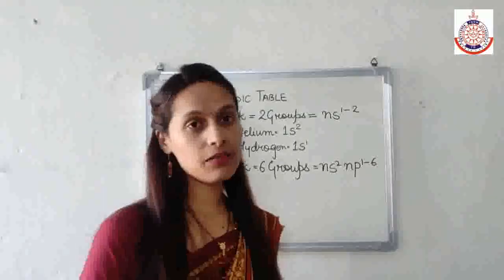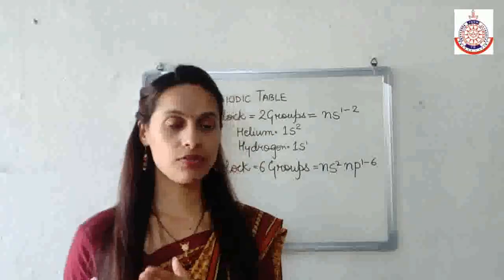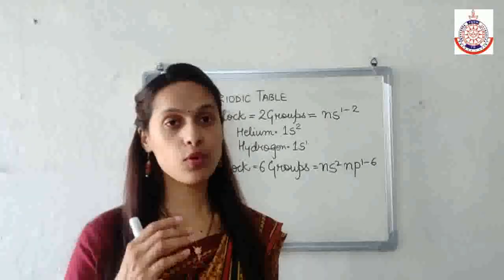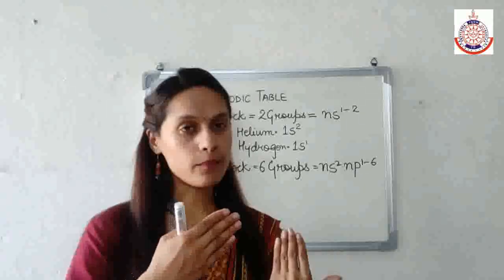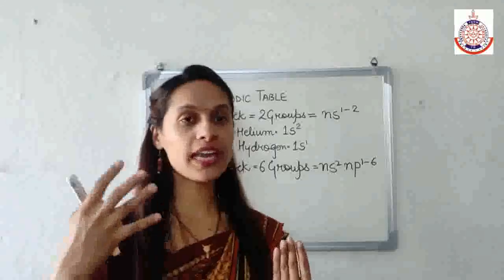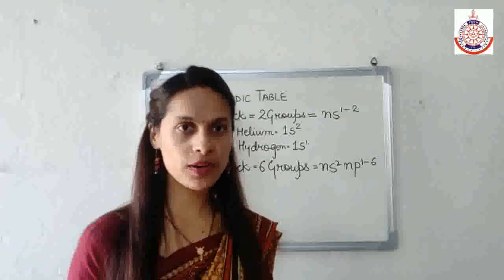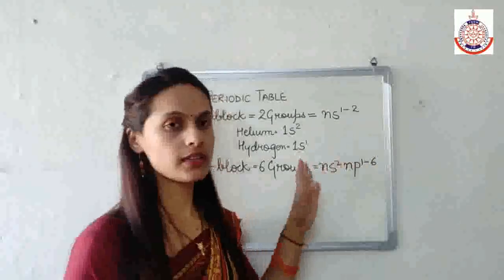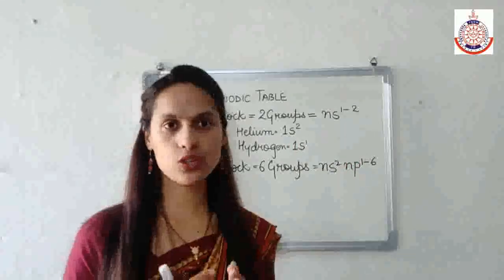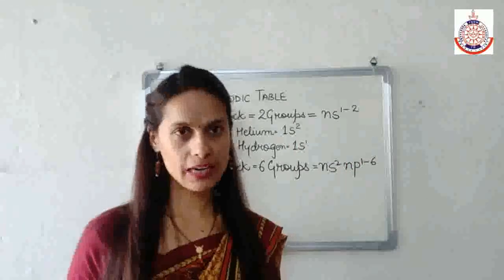We know that if we want to fill 5p, first we have to fill 5s. If we want to fill 3p, we have to fill 3s. Means before filling any p orbital, s should be filled. That's why ns2 np1 to 6. This is the general electronic configuration of p block elements.